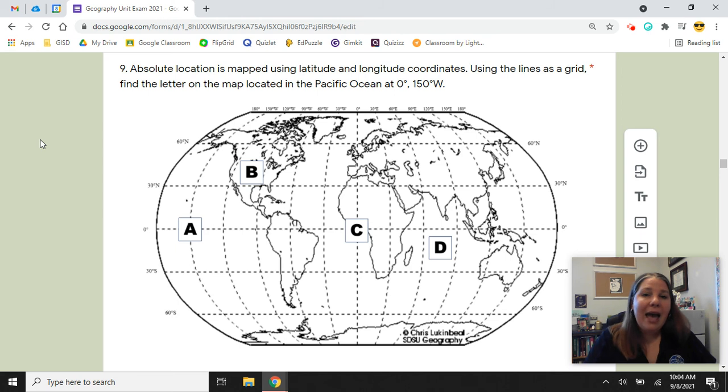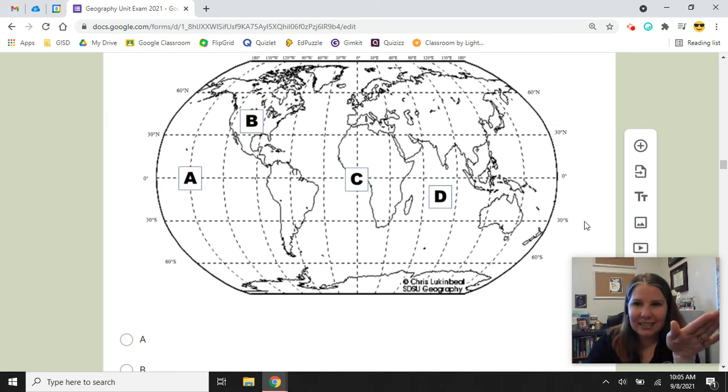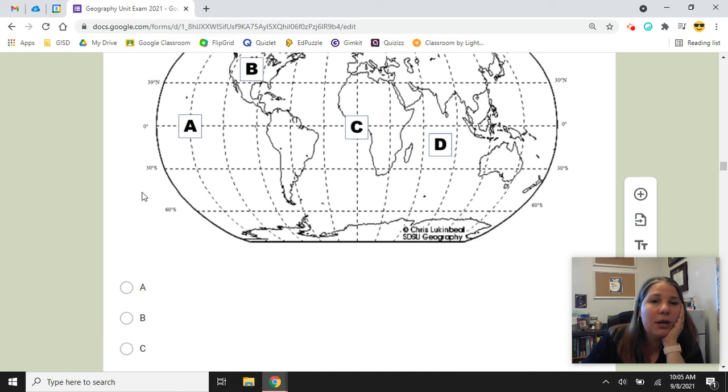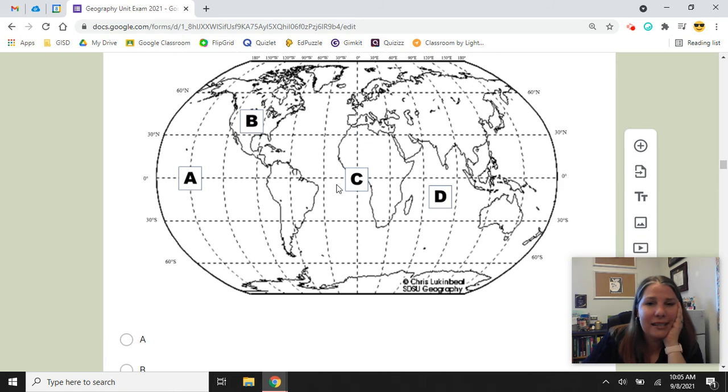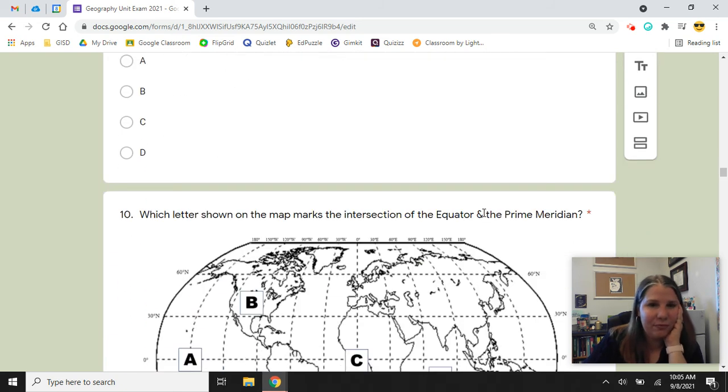Number 9, absolute location is mapped using latitude and longitude coordinates. Using the lines as a grid, find the letter on the map located in the Pacific Ocean at 0 degrees, 150 degrees west. Now, if it were me, I would actually use my fingers and I would trace it. But I can't touch your screen for you. So is that letter A, B, C, or D?